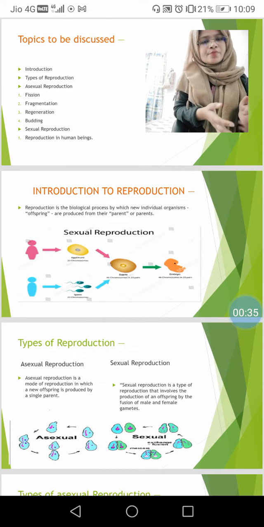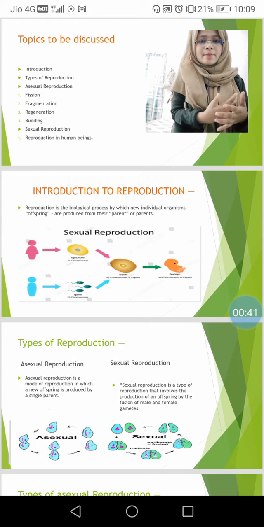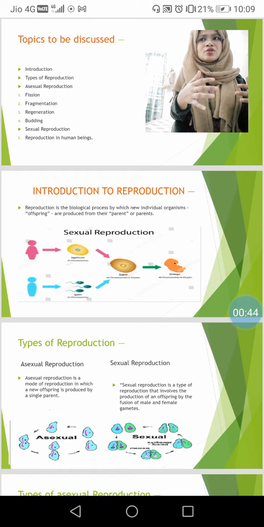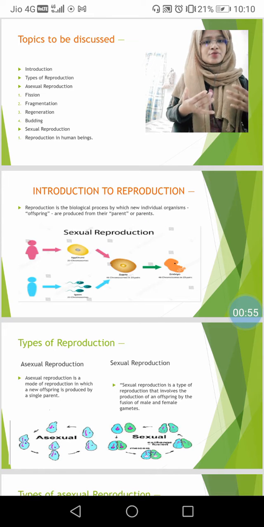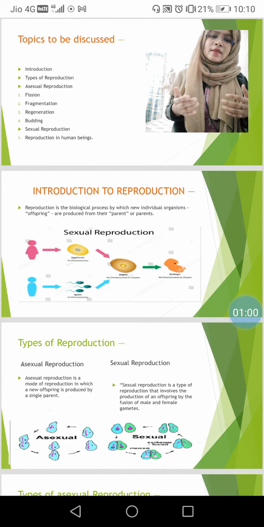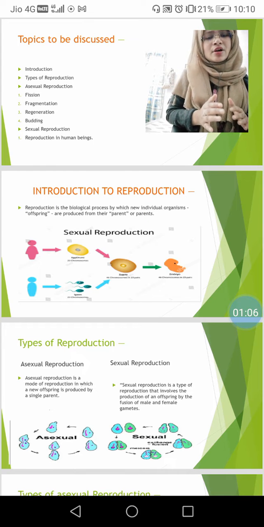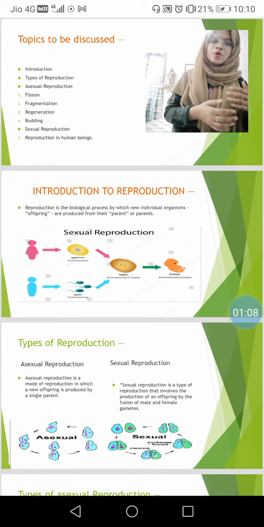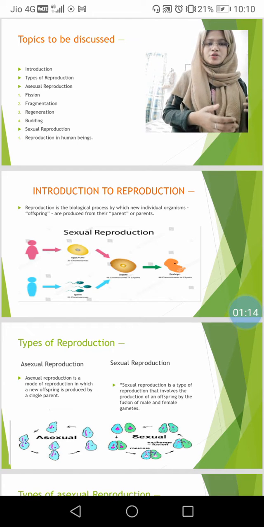Imagine if reproduction is stopped. What would happen if human beings stopped reproduction? What would happen to that generation? If any generation does not have the capability to reproduce its own kind, that generation will vanish soon. So reproduction is very important for us, for the regeneration or retention of the species of their own kind.